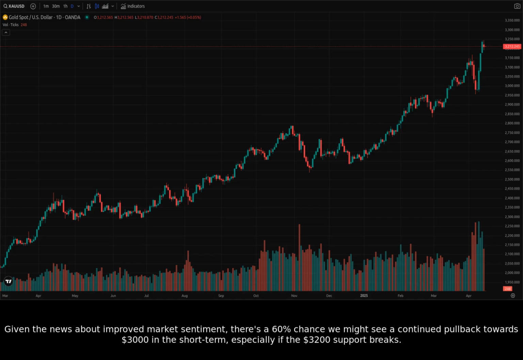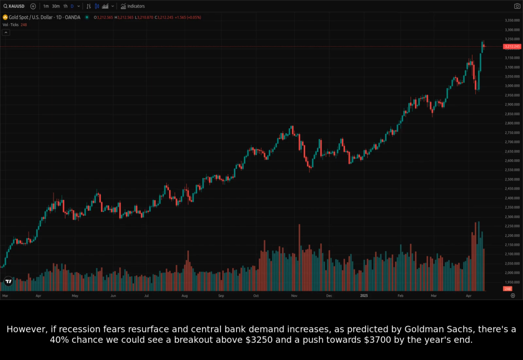Given the news about improved market sentiment, there's a 60% chance we might see a continued pullback towards $3,000 in the short term, especially if the $3,200 support breaks. However, if recession fears resurface and central bank demand increases, as predicted by Goldman Sachs, there's a 40% chance we could see a breakout above $3,250 and a push towards $3,700 by the year's end.